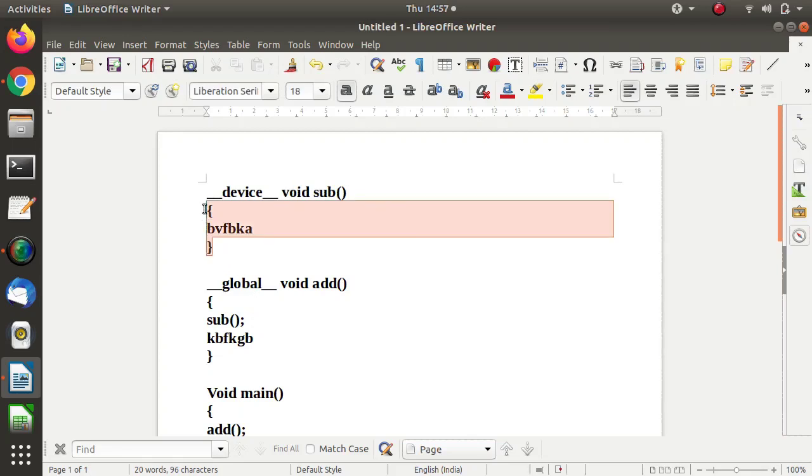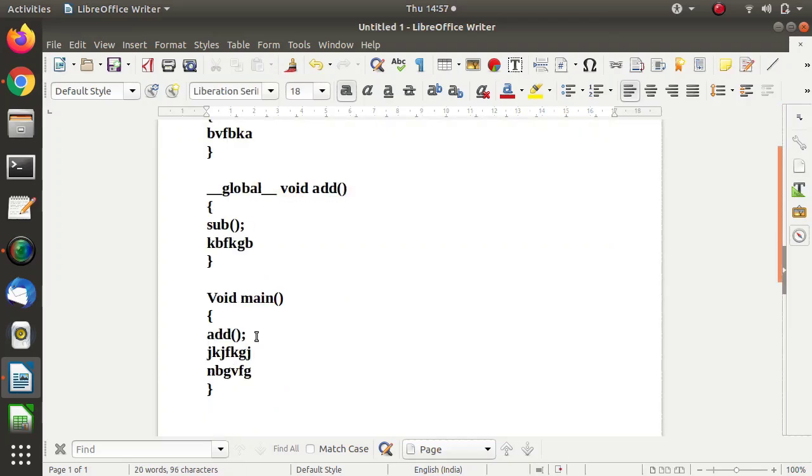So this function will get executed on a GPU, and this function is called from another GPU function. Now see, these things will be clear. The main function is a CPU function. From the CPU function we have called the add function. The add function has to be executed on a GPU, and that's why we have mentioned __global__. By this keyword, the compiler comes to know that this function has to be executed on a GPU, and global means this function is called from a CPU function.